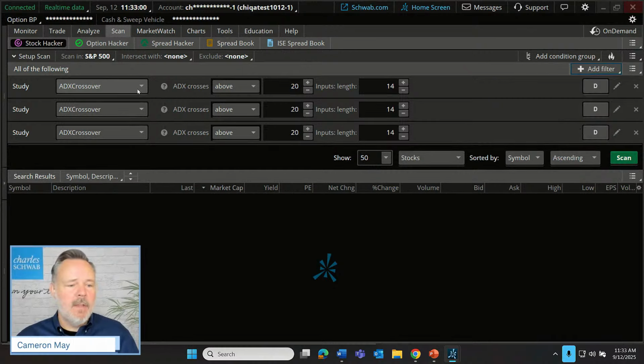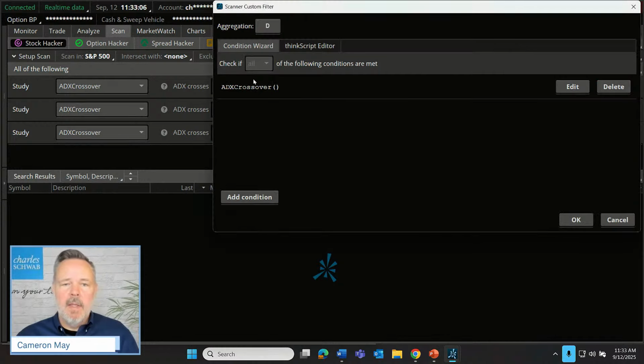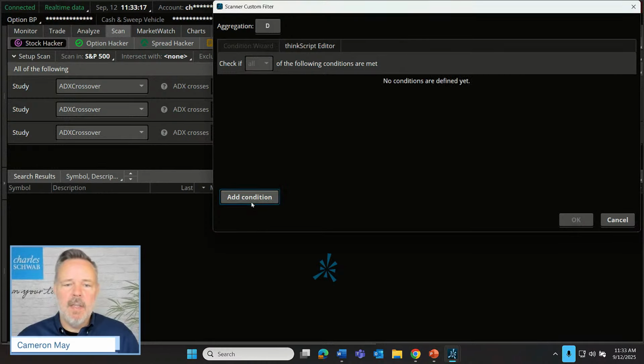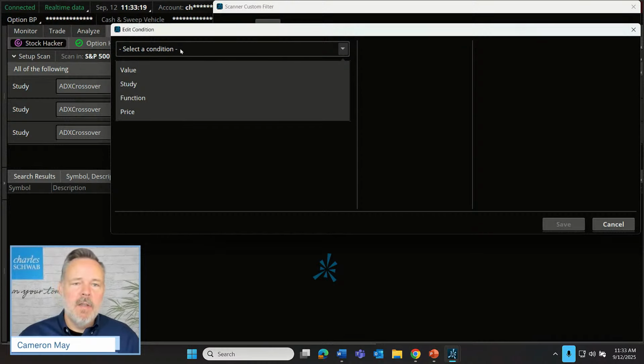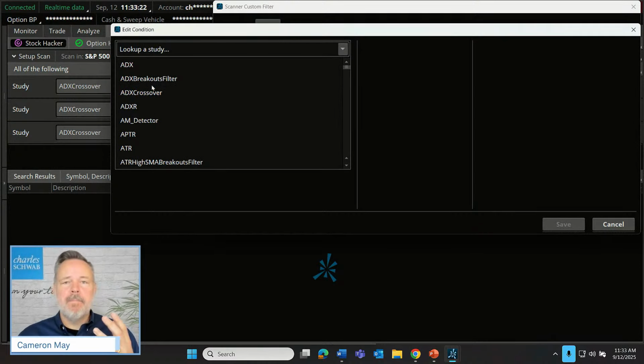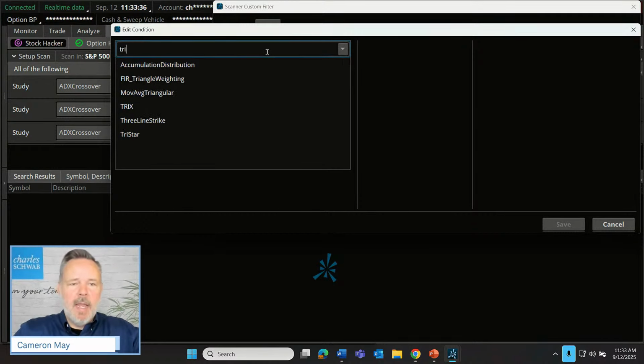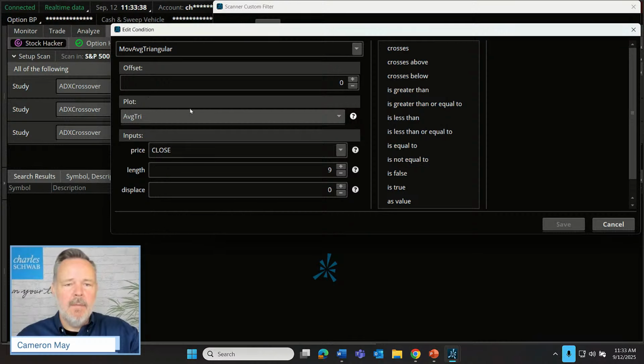So let's start building this first one. We're going to go up here and edit the first one. It always defaults alphabetically. ADX crossover is the very first technical study filter, so it doesn't know what we want, it just starts at the top. We don't need that, so let's just delete that. And we're going to add a condition for the triangular moving averages. So I kind of skipped ahead here. In the menu, we'll choose study because this is a study filter that we're applying. Let's type in triangular for moving average triangular.